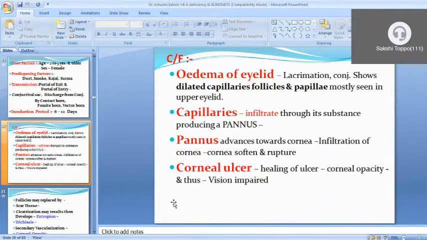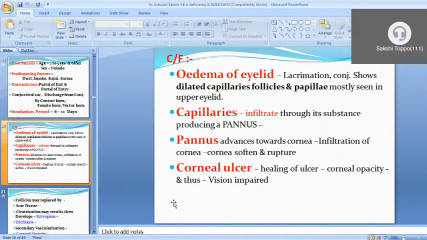Now the clinical features are: it causes edema of the eyelid, mostly lacrimation, conjunctival dilatation of capillaries, follicles and papillae, most seen in the upper eyelid. Small papule and pustule kind of follicles form all over the upper and lower lid, but it mostly affects the upper lid, and it gives a swollen appearance. The capillaries infiltrate through its substance, producing pannus.